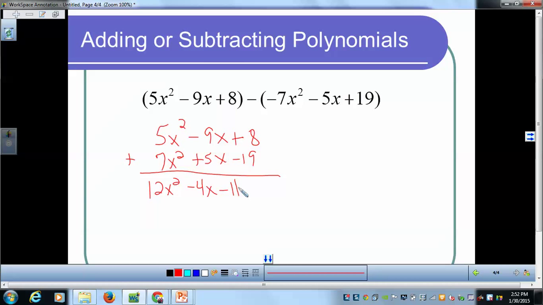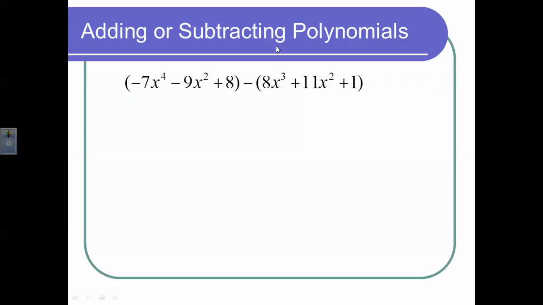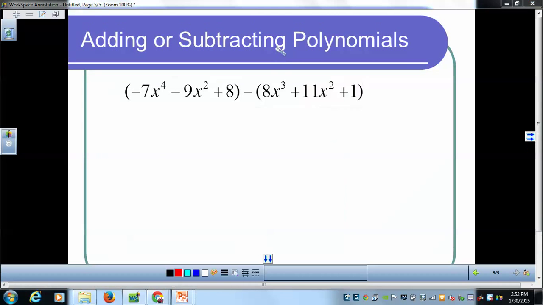So let's take a look at another example here. Once again, what I want to do is organize my work to best help me combine my like terms. Now you will notice that if you look at this, I'm missing some terms here. So I'm going to put some spaces in here to account for the missing powers.